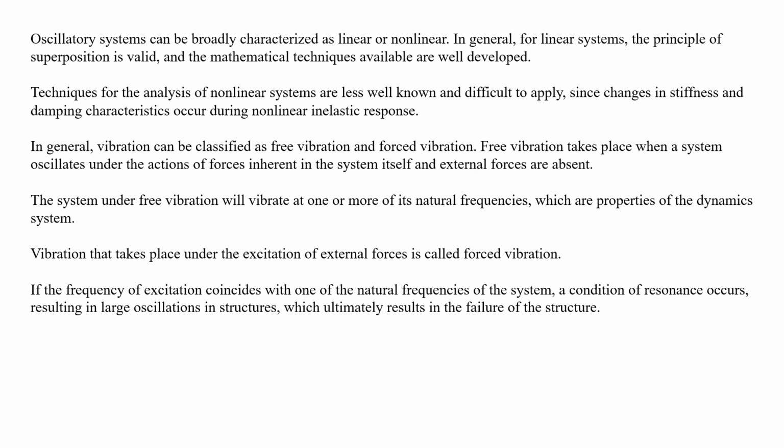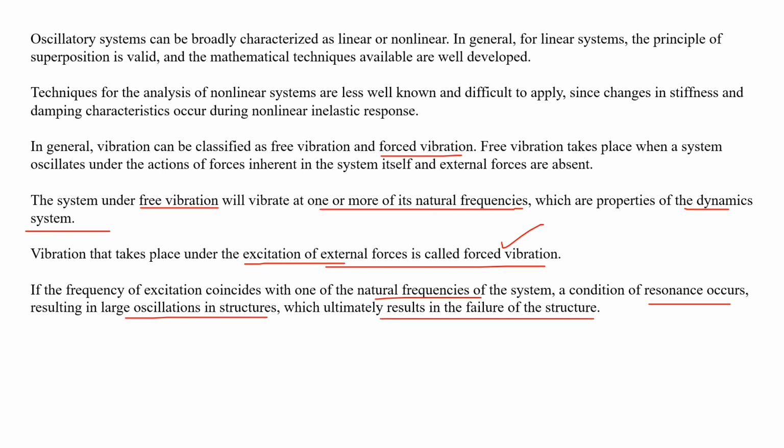So if you see, there are two kinds of vibration: free vibration as well as forced vibration. Free vibration will vibrate at one or more of its natural frequencies. Natural frequencies are the dynamic properties of the system. Vibration that takes place under the excitation of external forces is called forced vibration. If the frequency of excitation coincides with one of the natural frequencies of the system, the condition of resonance occurs. Resonance means large oscillations can occur, which ultimately results in the failure of the structure.